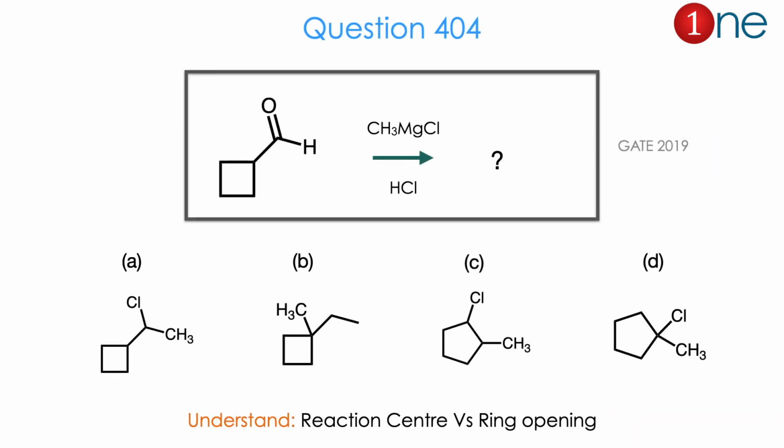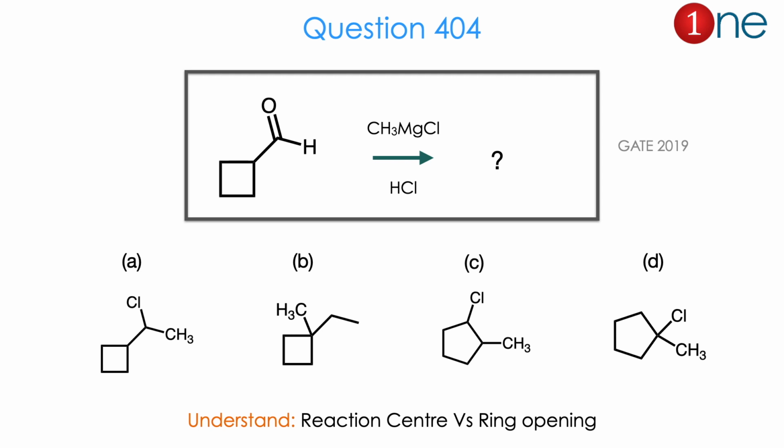Then let us look at the next question. The compound is a ketone with one side cyclobutane, other side hydrogen. You are using methyl magnesium bromide and hydrogen chloride. They ask you to find the product. The products are like where the chlorine is attached: the chlorine attached in the carbonyl carbon, or chlorine attached in the side chain carbon, or chlorine attached with the ring opened one, which is chlorine on the second position, or the chlorine on the ipso position. So totally 4 different products.